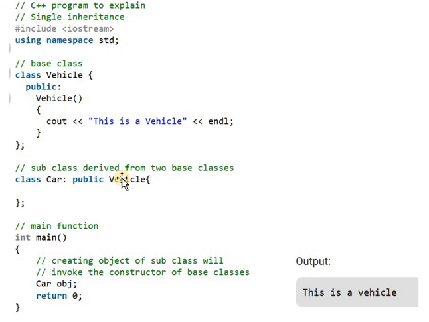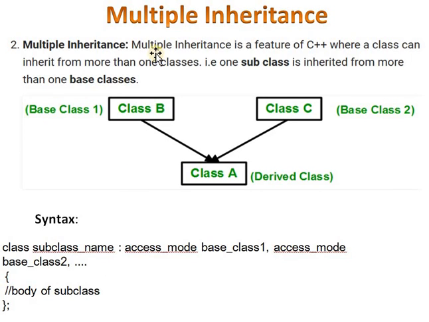Then we saw another type of inheritance, that is multiple inheritance. In multiple inheritance, multiple base classes exist, and from those multiple base classes we derive a single derived class. This type of inheritance we call multiple inheritance. Okay, thank you.